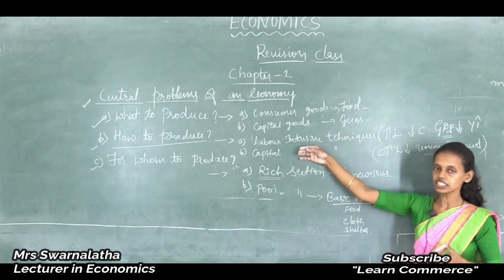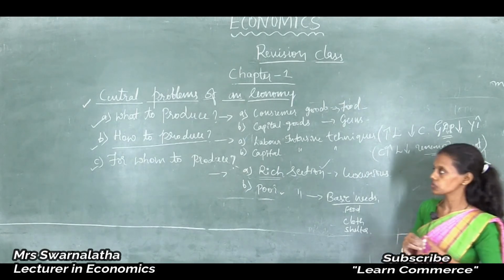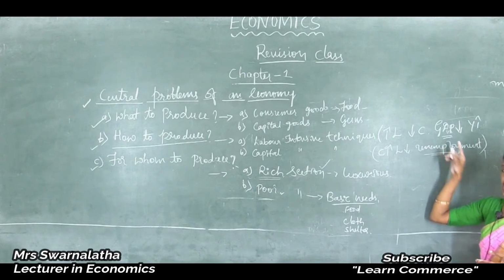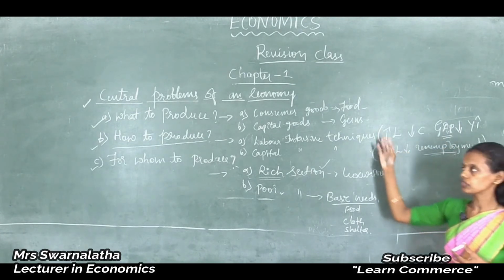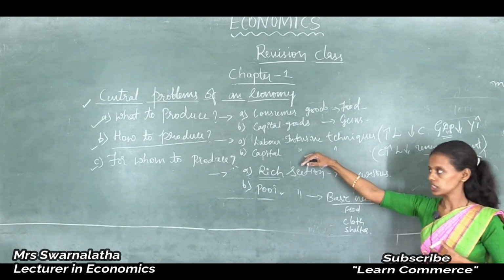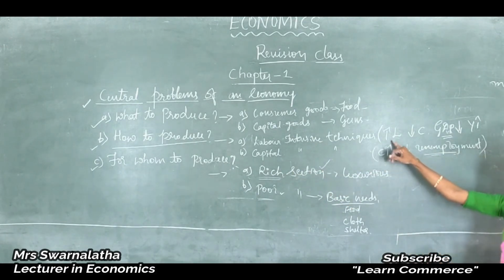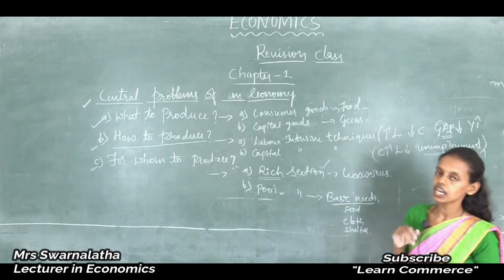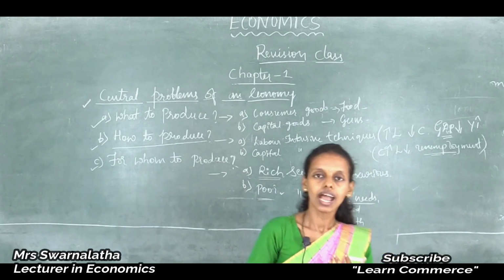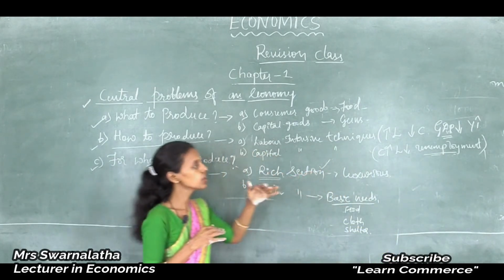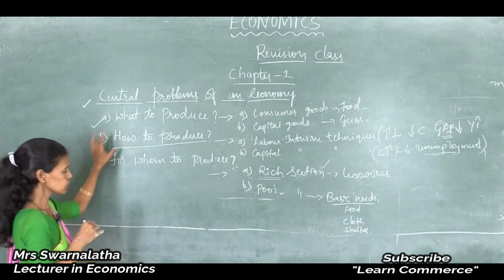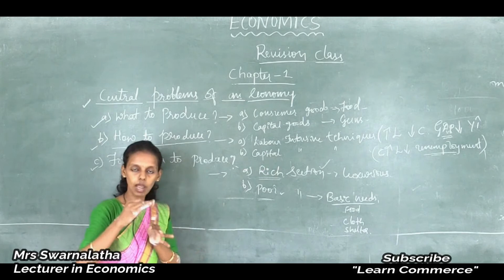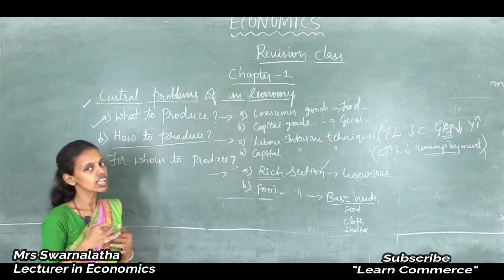Suppose in a country like India, we have enough labor force. If we use more labor and less capital, that will decrease our GDP growth rate and adversely affect our economy. If we use more capital goods, laborers will lose their employment, which will create unemployment and lead to the problem of poverty. Thus, while producing goods and services, we should consider both labor intensive and capital intensive techniques. It is a big challenge.